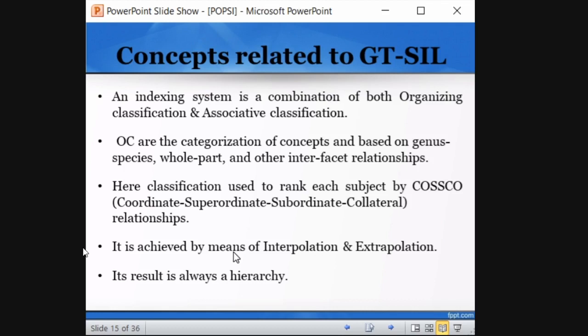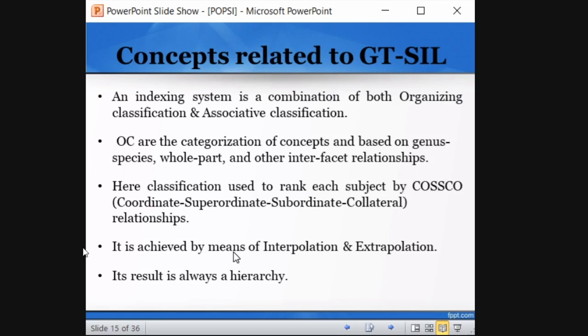So OC is organizing classification: categorization of concepts based on genus, species, whole part, and other phases. Like human, living being, bird, animal kingdom, tree, plant kingdom. These are genus species. This kind of classification is organization based, right? Here classification is used to rank each subject by COSCO. What is COSCO? Coordinate, superordinate, subordinate, collateral relationships.